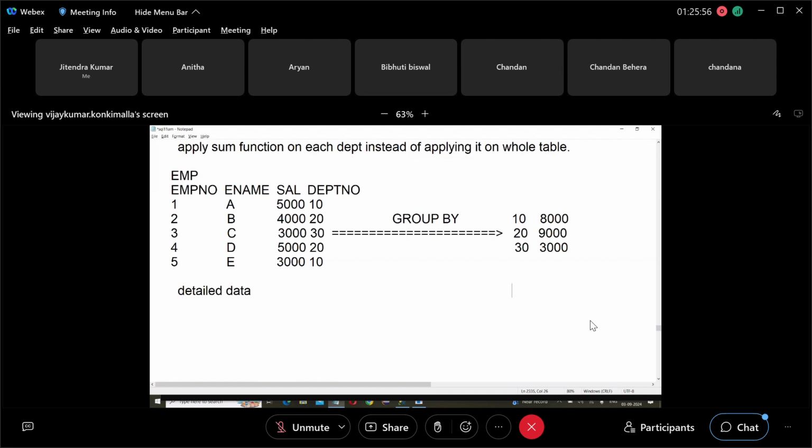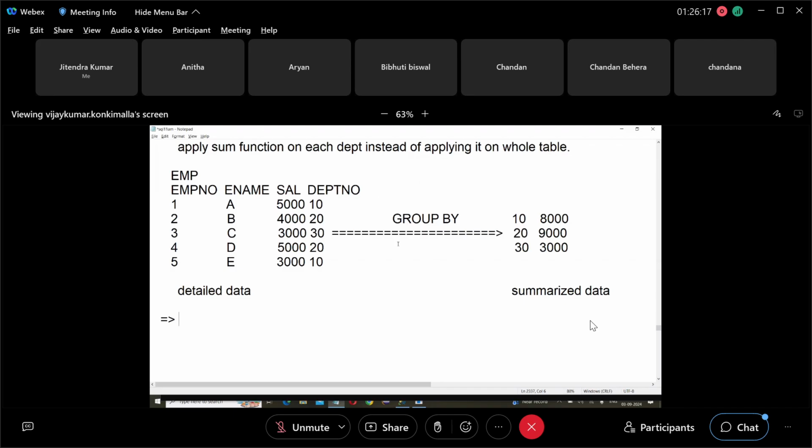What details? Employee details: ID, name, job, salary. What is this called? Detailed data. And this? Summarized data.